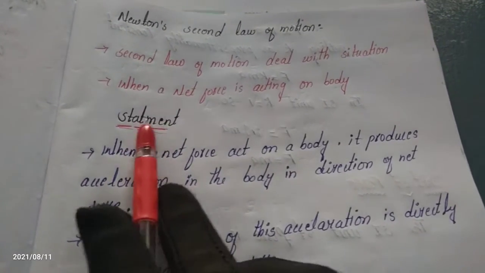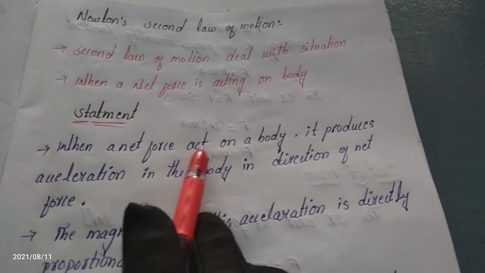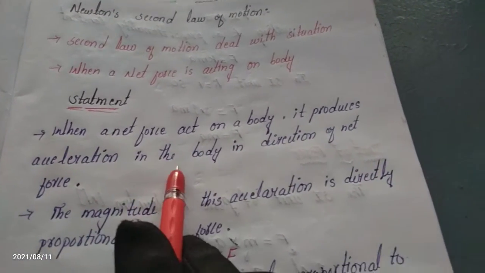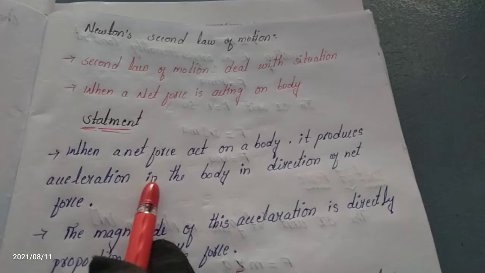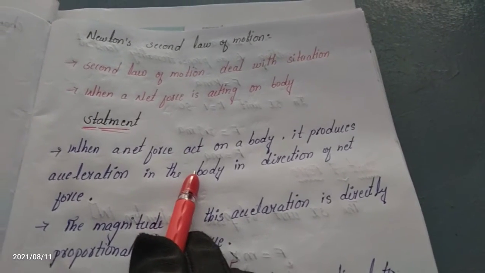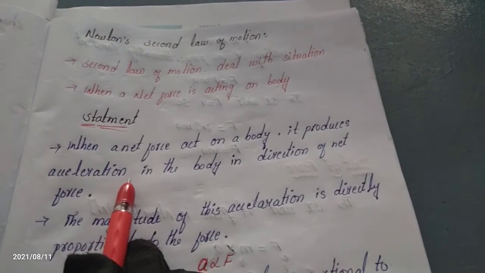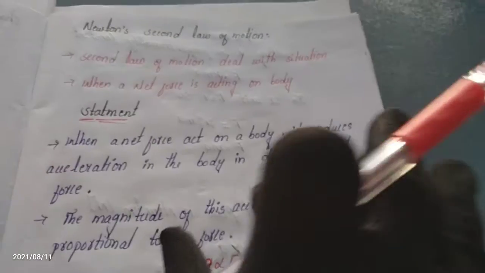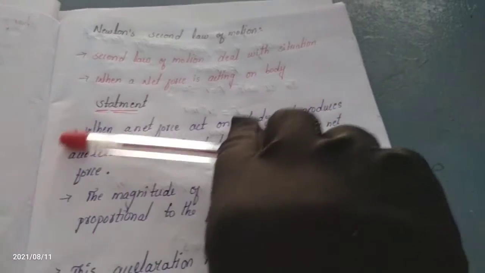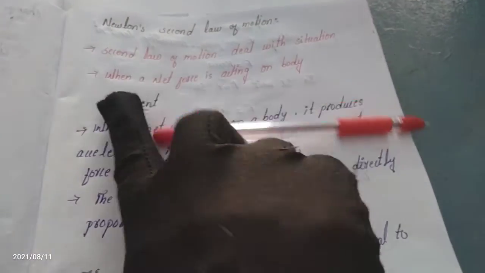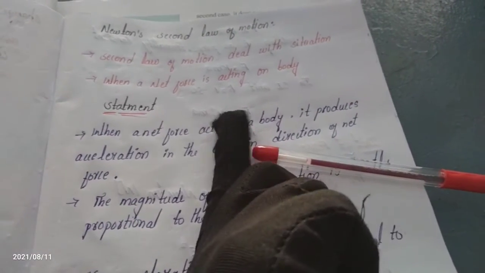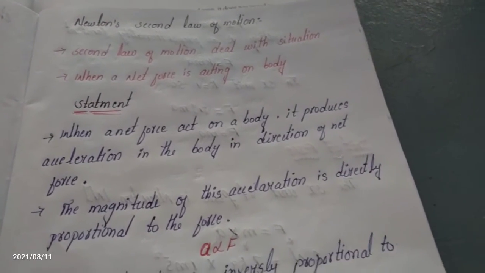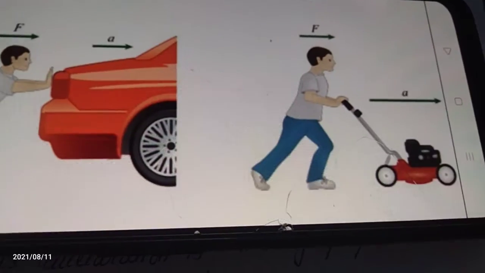What is the statement? When a net force acts on a body, it produces acceleration in the body in the direction of the net force. When we apply the force, it produces acceleration in the body. In which direction? The body moves in the direction in which the force is applied. When we apply force here on the pen, the body will move in this direction only. Can you see the picture, ma'am?